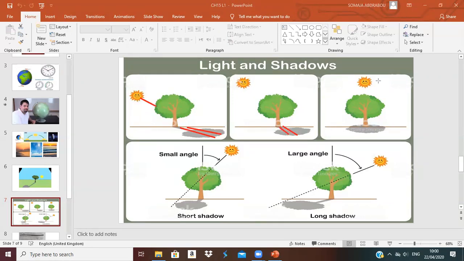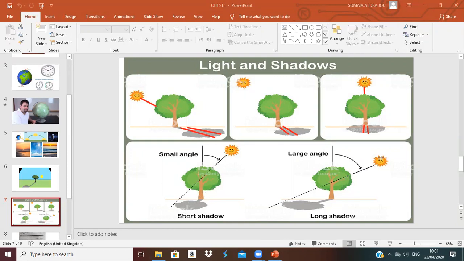And also here, if it is midday or afternoon, the sun is up in the sky, so the shadow will be very short. Can you see the distance here? It will be very short because the sun is high up in the sky. Okay, so it has a different direction through the daytime. Now here it is also, if the sun is high in the sky, the shadow is short.